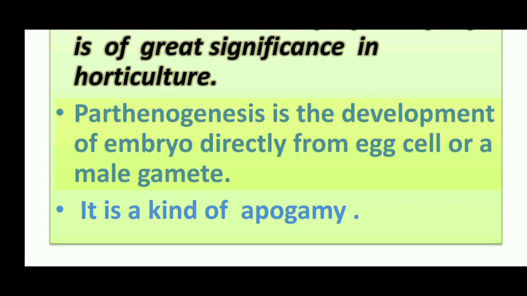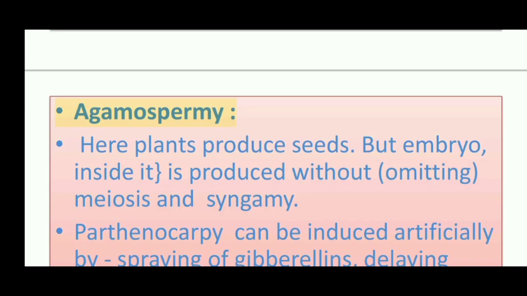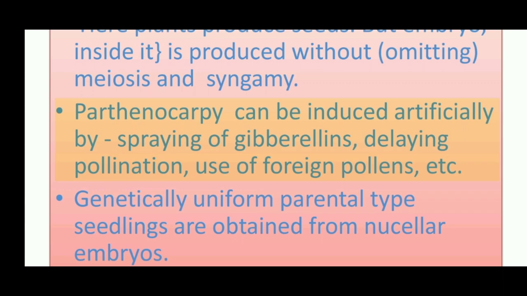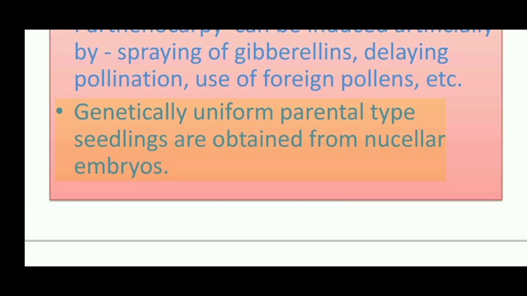Parthenogenesis is the development of an embryo directly from an egg cell or a male gamete. It is a kind of apogamy. Agamospermy: here plants produce seeds, but the embryo inside it is produced without undergoing meiosis and syngamy. Parthenocarpy can be induced artificially by spraying of gibberellins, delaying pollination, use of foreign pollens, etc. Genetically uniform parental type seedlings are obtained from nucellar embryos.